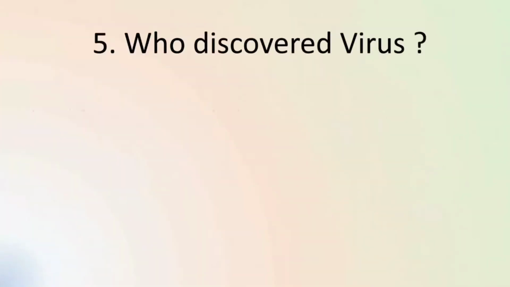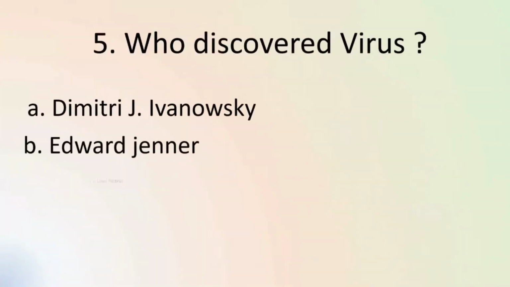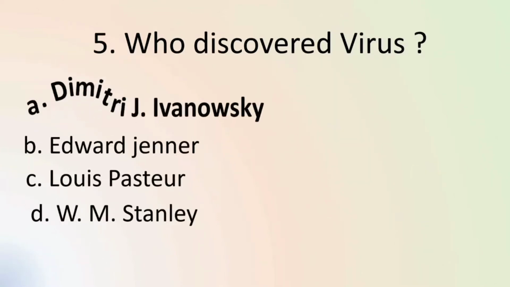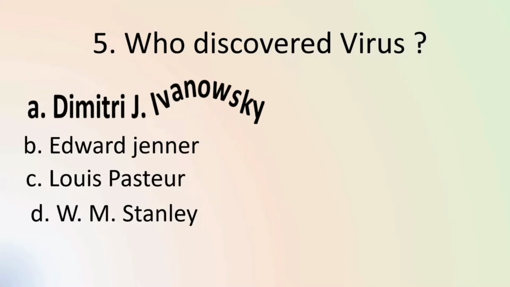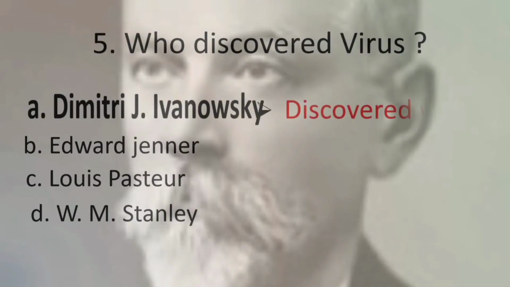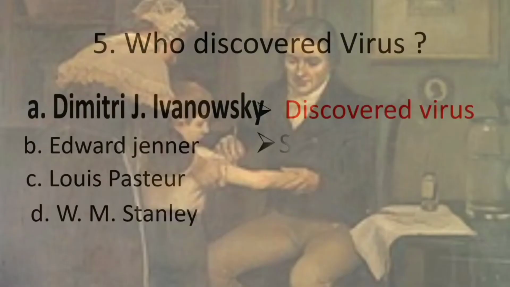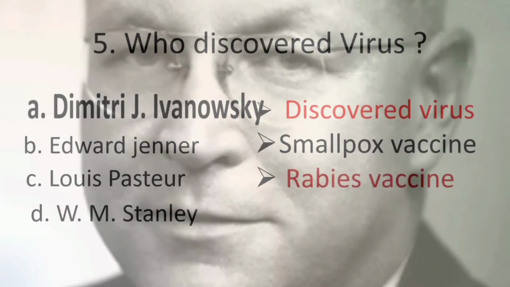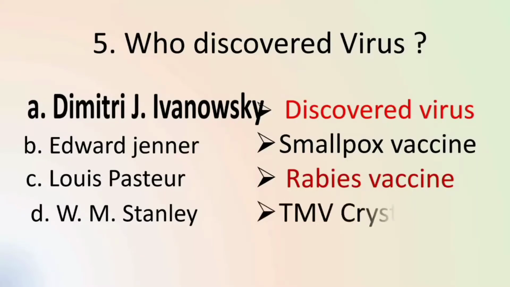Question number 5 asks us about the discovery of virus. Virus was first discovered by Russian scientist Dmitry Ivanovsky. It was tobacco mosaic virus, which was later isolated and crystallized by W.M. Stanley. Edward Jenner discovered smallpox vaccine. The term virus was given by Louis Pasteur. Louis Pasteur also prepared anti-rabies vaccine.